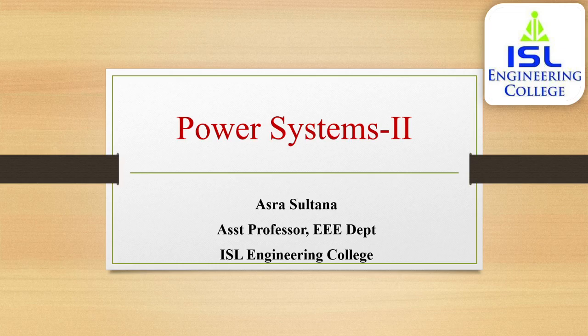Medium is when the length is about 50 to 150 kilometers and line voltage is moderately high, greater than 20 kilovolts but less than 100 kilovolts. And a long transmission line is when the length is more than 150 kilometers and line voltage is very high, greater than 100 kilovolts.